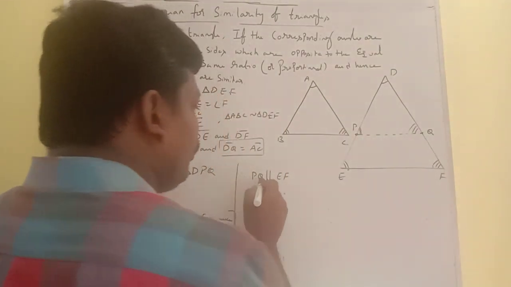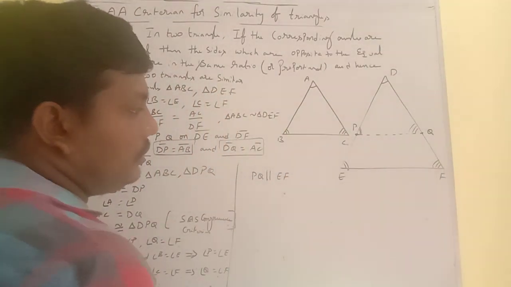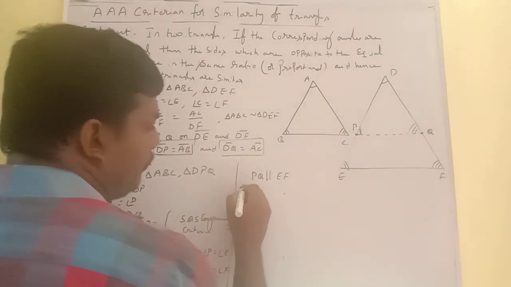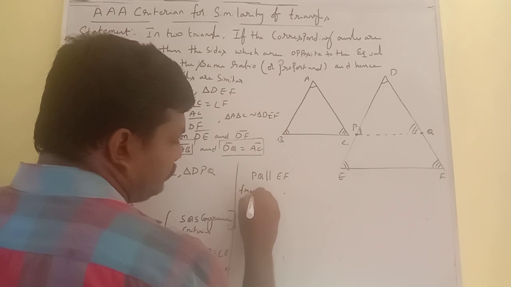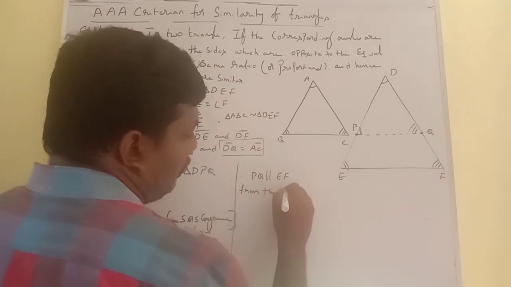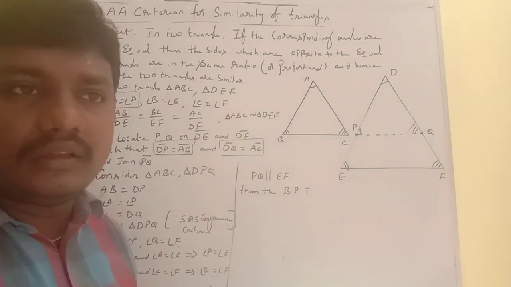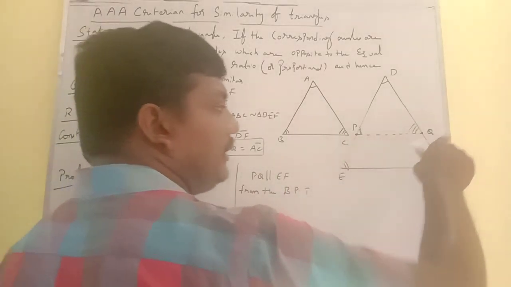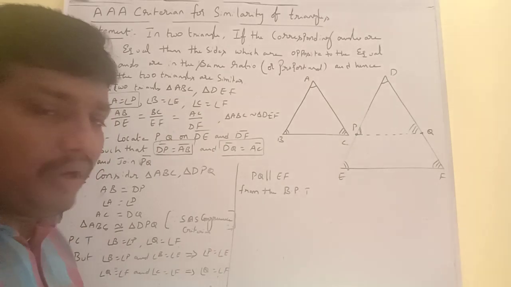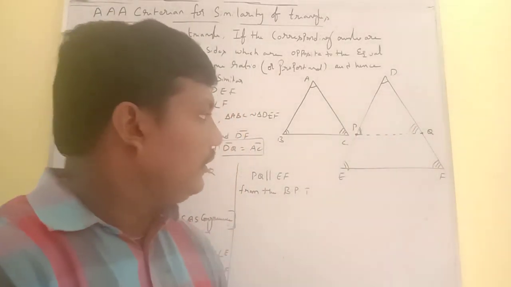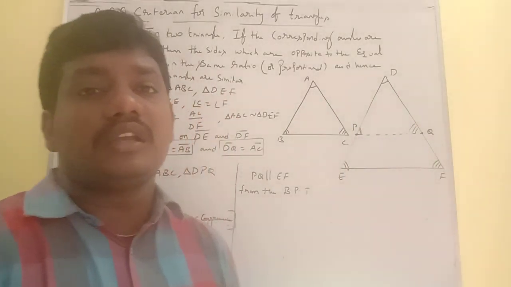So when PQ is parallel to EF, from the basic proportionality theorem, what the basic proportionality theorem states is that if a line is drawn parallel to one side of a triangle to intersect the other two sides at distinct points, then the two sides are divided in the same ratio.